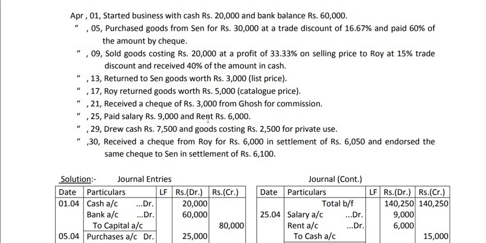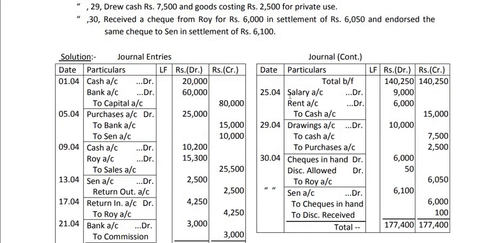So salary account debit 9000, rent account debit 6000, to cash account 15000 on 25th April. We have to write narration here, being salary and rent paid in cash.